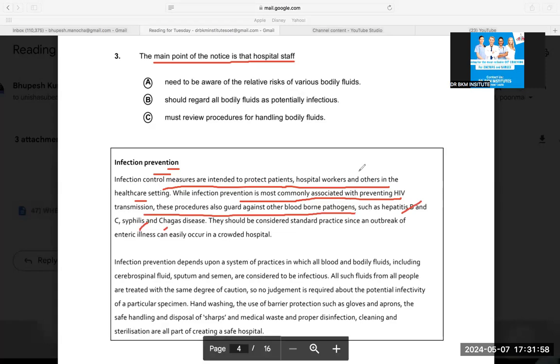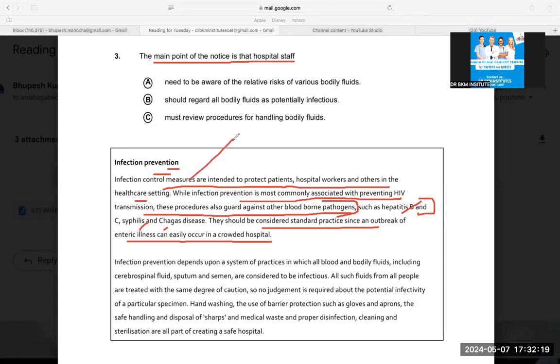That means majorly the infection prevention is done for bloodborne viruses. They should be considered standard practice since an outbreak of enteric illness can easily occur in the crowded hospital. So in the crowded hospital, easy infection can occur. So to prevent it, bloodborne pathogens, infection control is important. So the main point until now is to prevent bloodborne infection. That is the main point from the first paragraph.